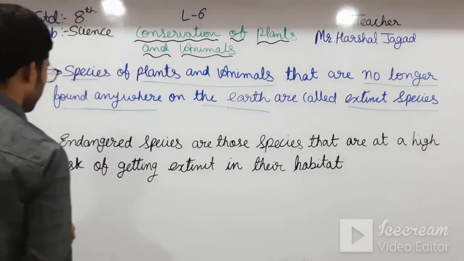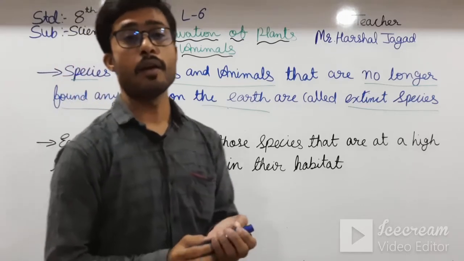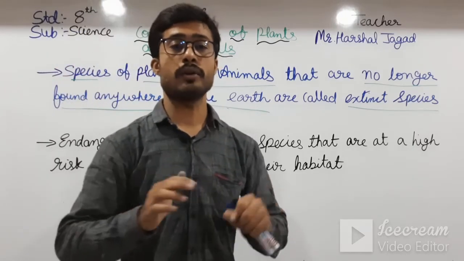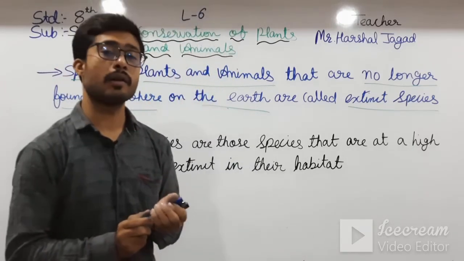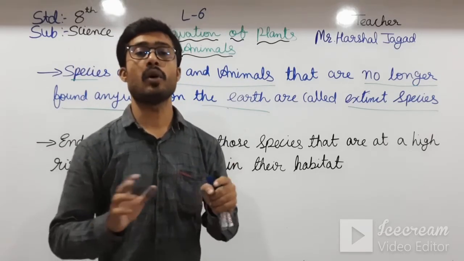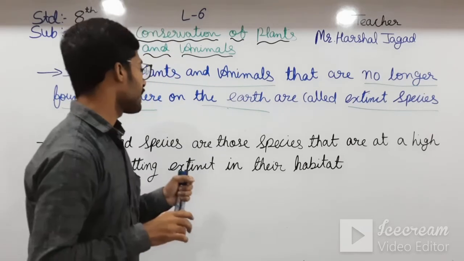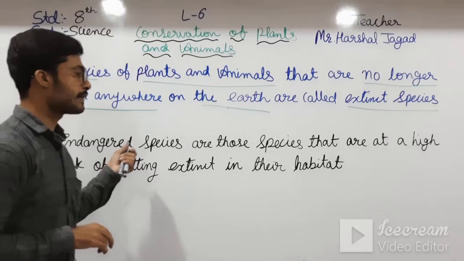They are called endangered species. Means the species numbers are very low, they are only countable, okay students, they are not many, they are very few. So those species are known as endangered species.